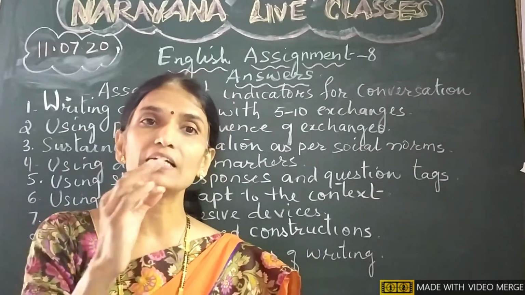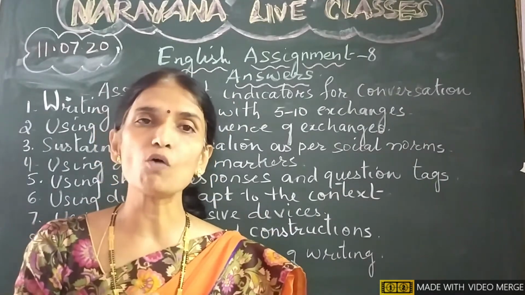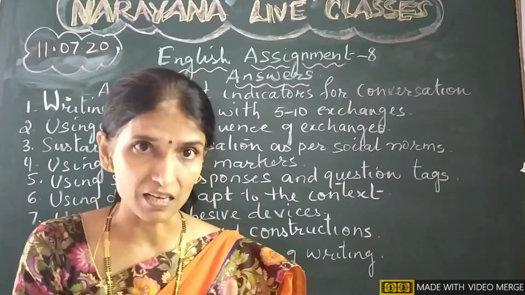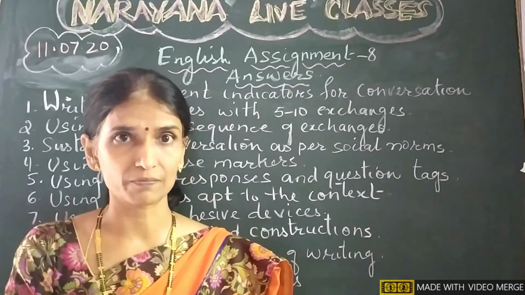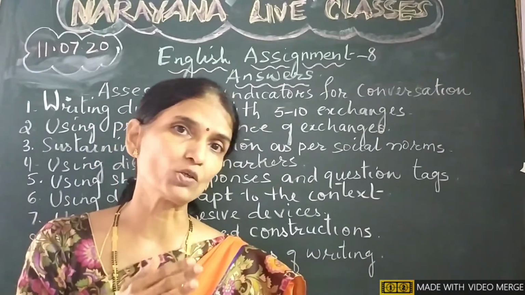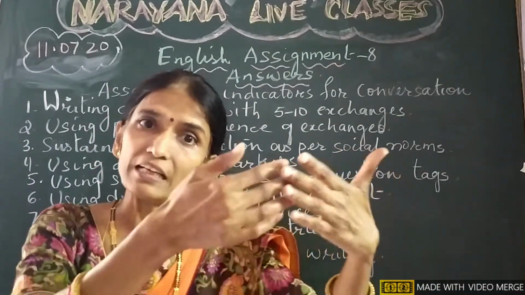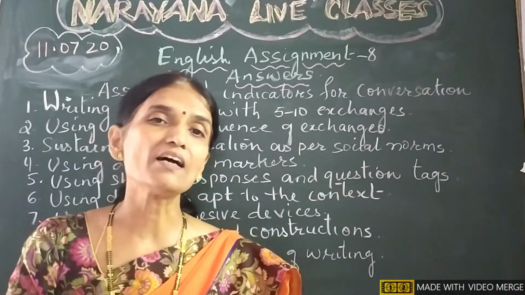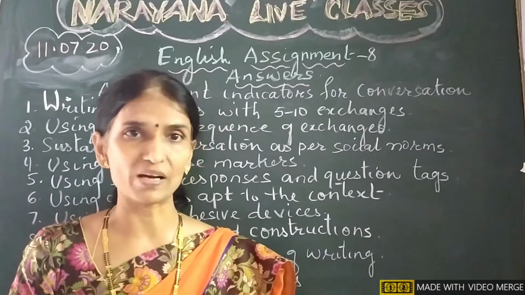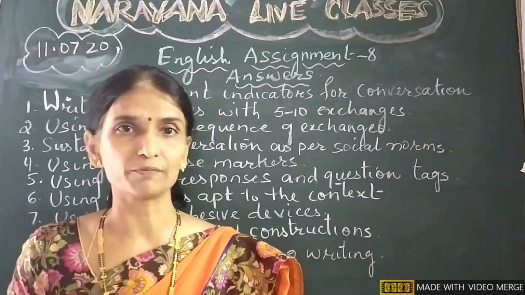Irrespective of the intimacy between the characters, how close they are, we should maintain the dialogues according to social norms. You begin with a formal greeting, develop the conversation, and a graceful departure is required. You cannot begin abruptly or end abruptly.